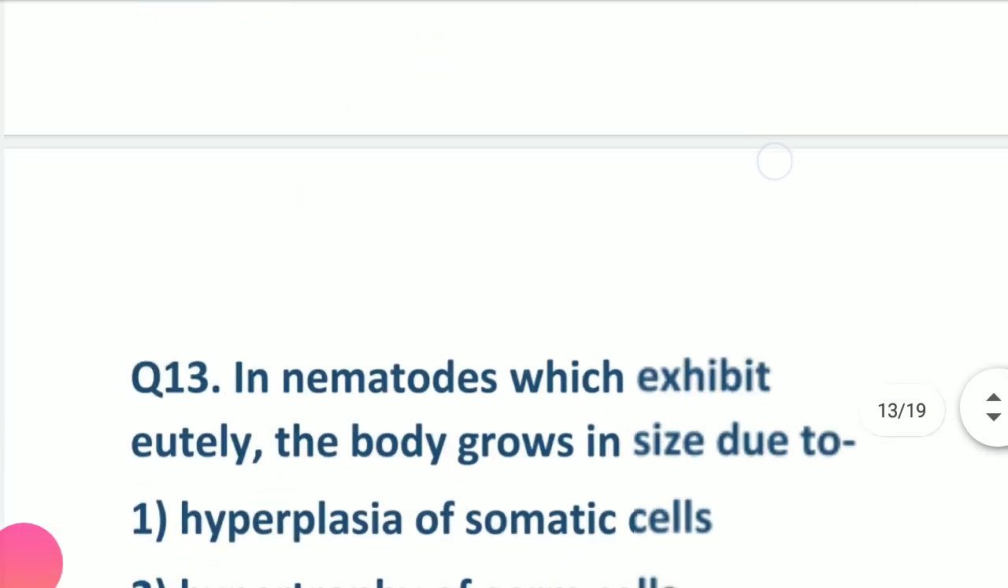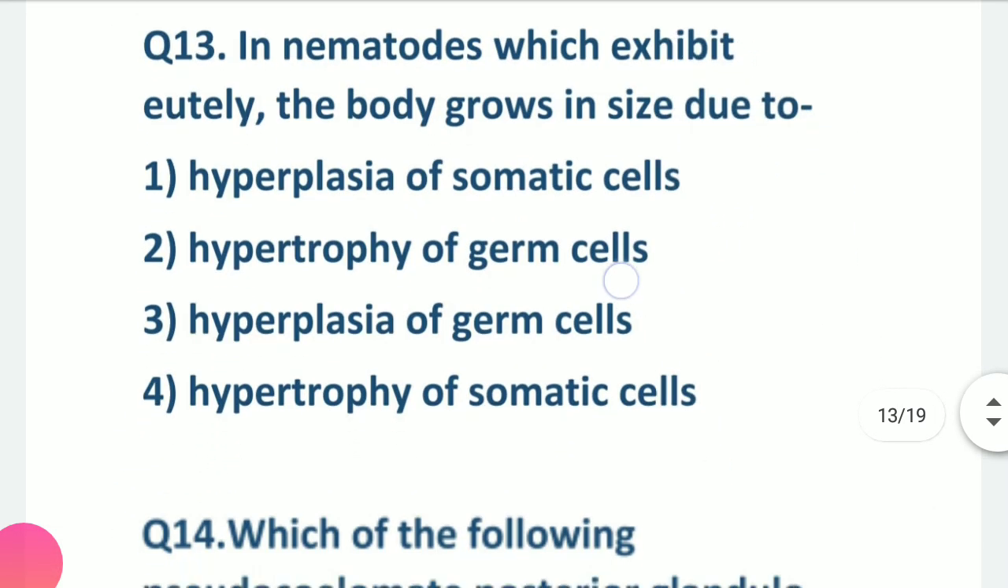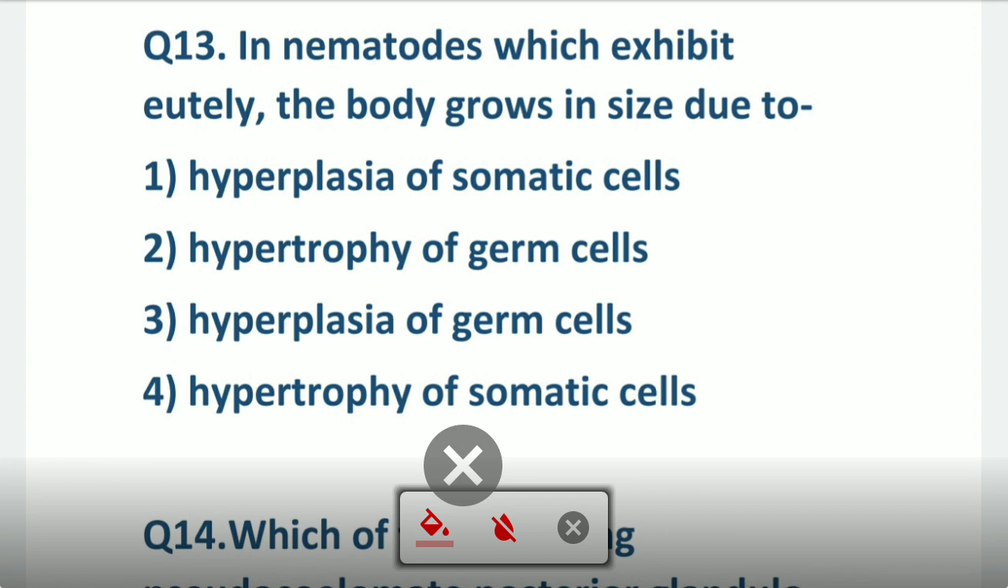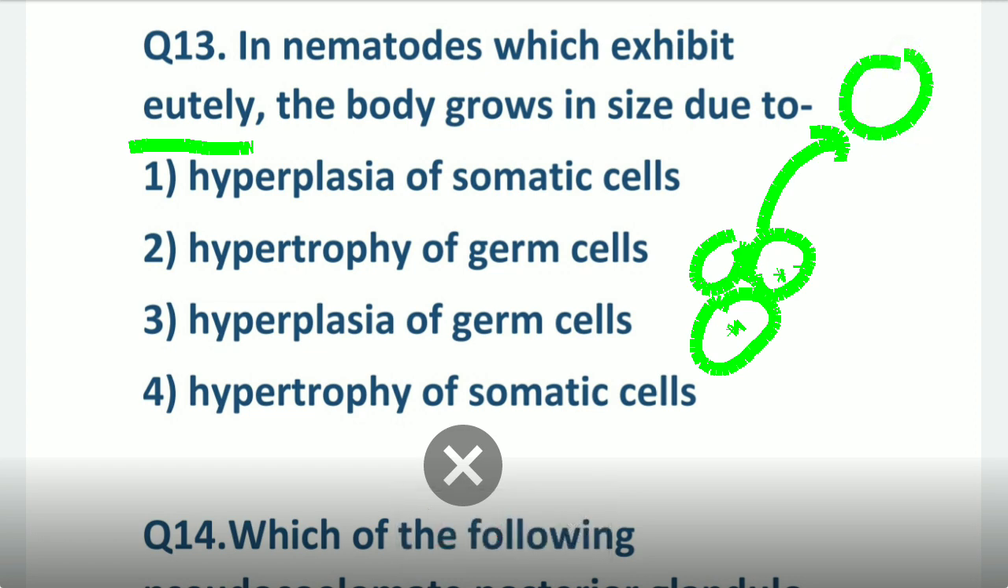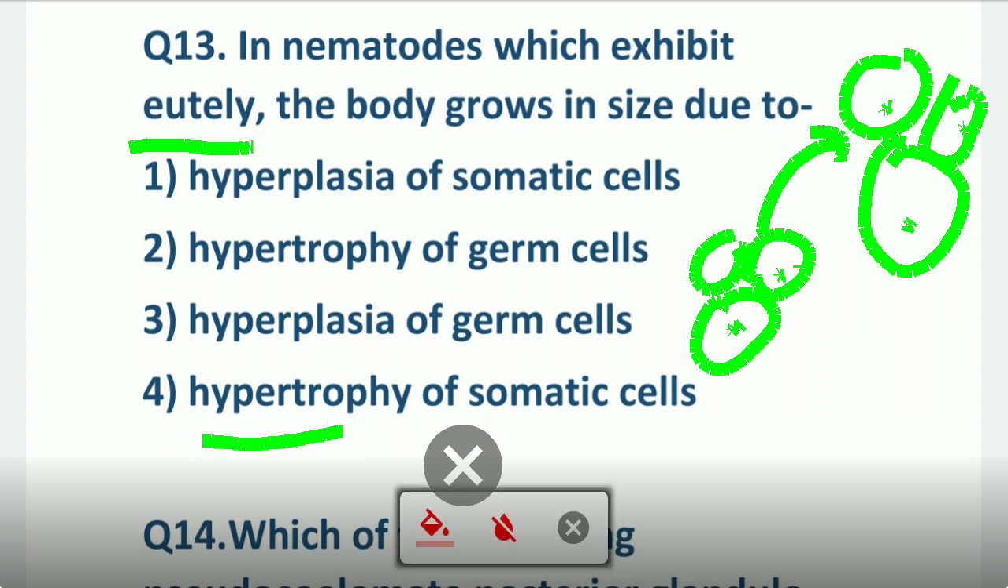Now coming to the next question, a very important question, students. I have told you this many times, and it is also asked in questions. See, in nematodes which exhibit eutely, it is very important. Eutely means that when the animal takes birth, the number of cells is fixed. If the animal has 3 cells at birth, when it grows it still has 3 cells, but the cell size grows. During development only the cell size increases but the number never increases, that is known as hypertrophy of the somatic cells.